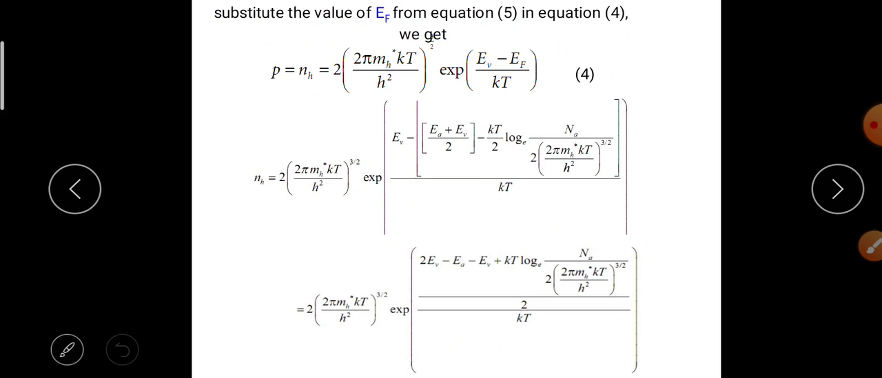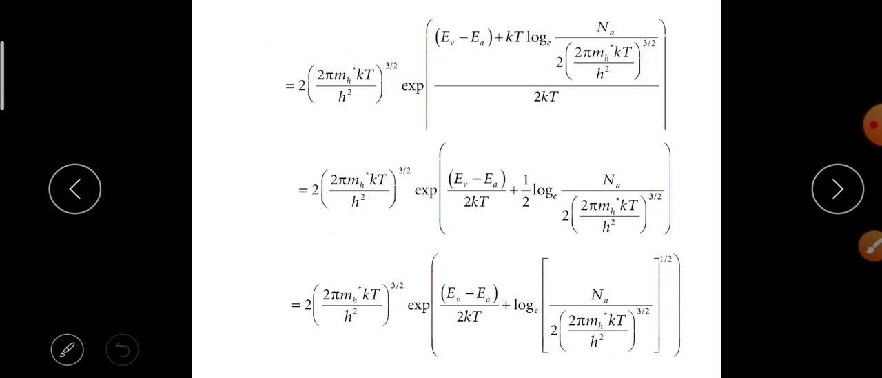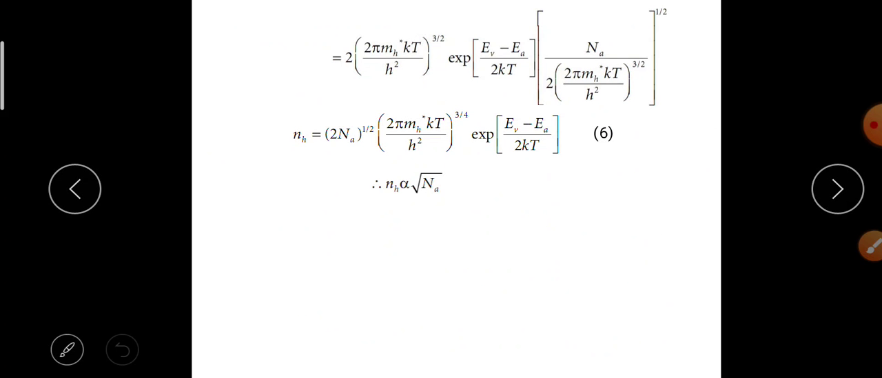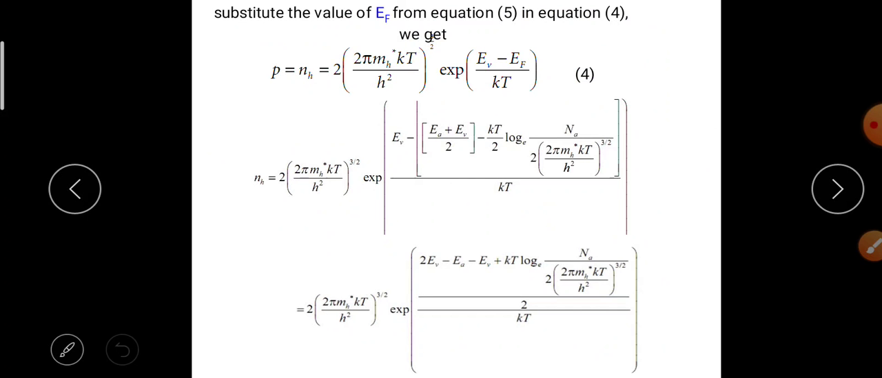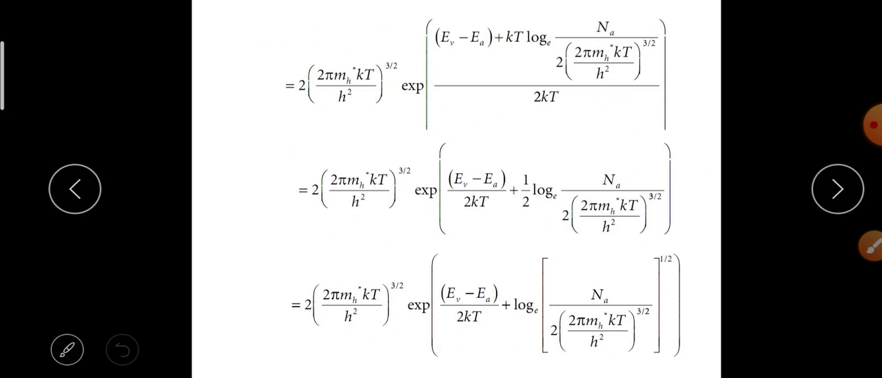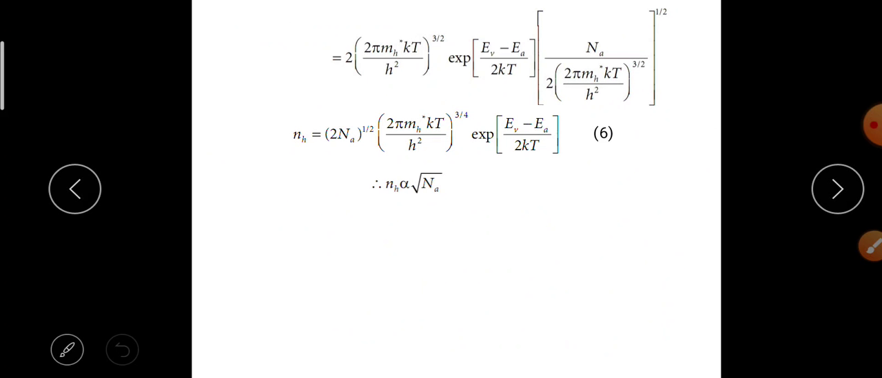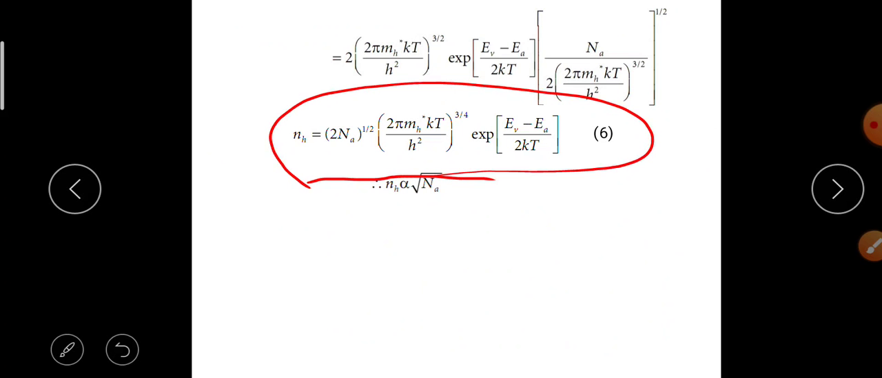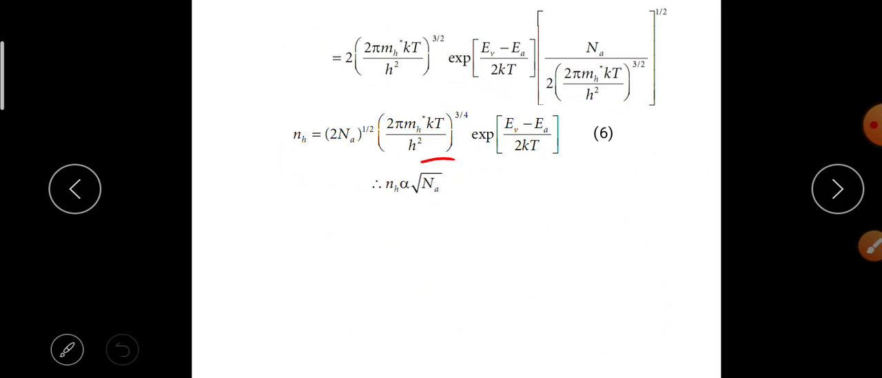After solving we get the same equation. Nh is equal to (2 Na) whole power 1 by 2 into (2 pi mh star kT by h square) whole power 3 by 4 exponential (Ev minus Ea) by 2 kT. Now Nh is directly proportional to the square root of Na.